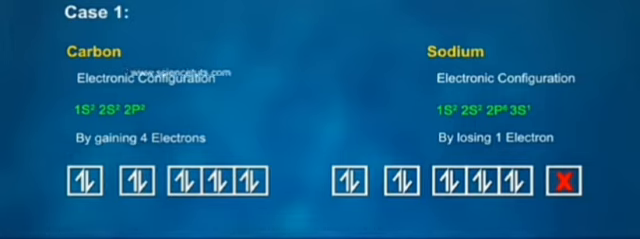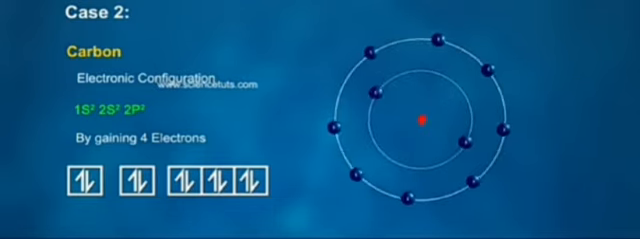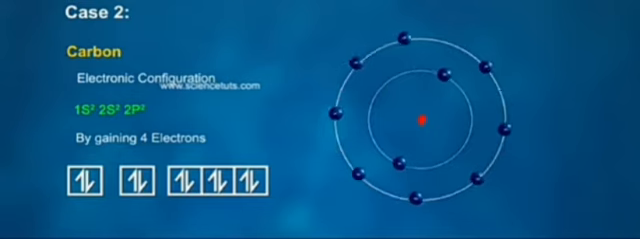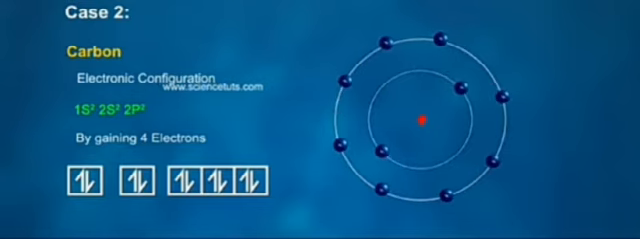It could gain 4 electrons, forming a C4 minus anion, but it would be difficult for a nucleus with 6 protons to hold 10 electrons in the L shell. It could lose the 4 electrons, but it would require a large amount of energy to remove them, leaving behind a carbon cation with 6 protons in its nucleus holding just 2 electrons.